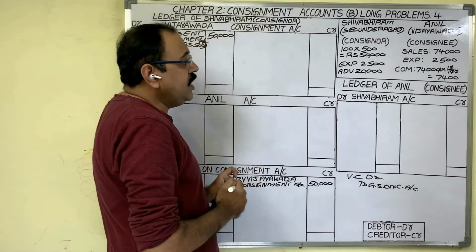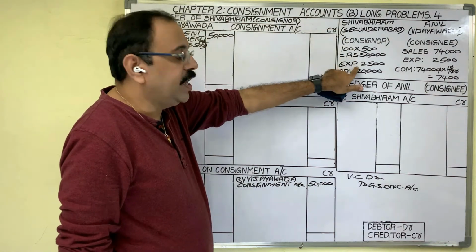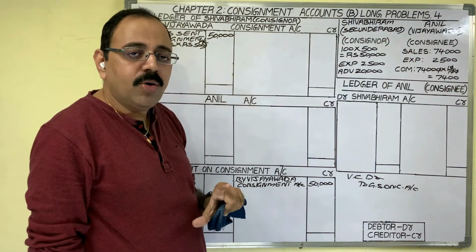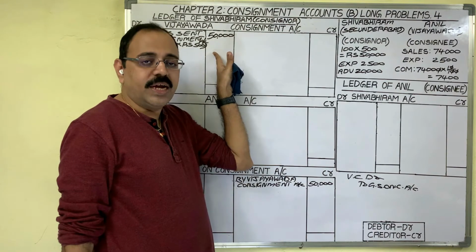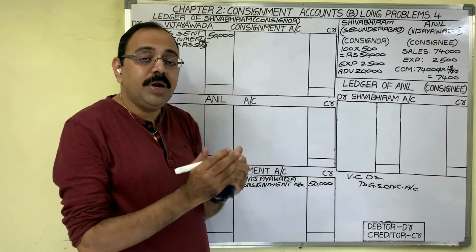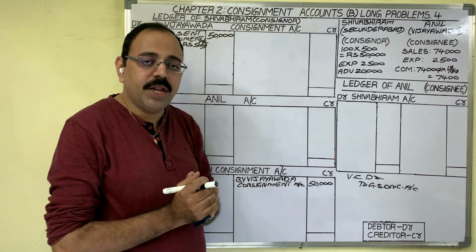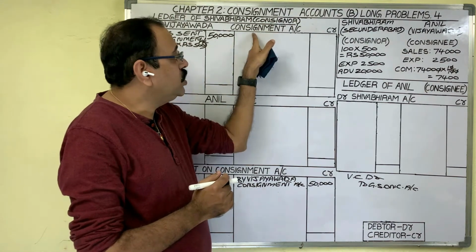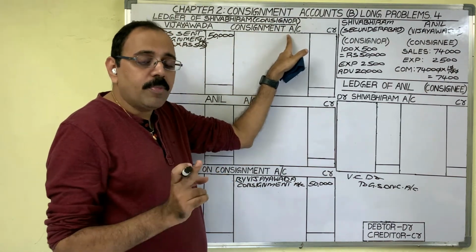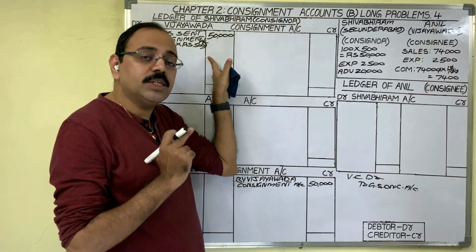Next transaction is the consignor's expenditure. In consignment account, we should show it on the debit side because for consignment business, expenditure is to be debited in consignment account. Consignment account is a nominal account. As per the nominal account rule, we should debit all expenses.